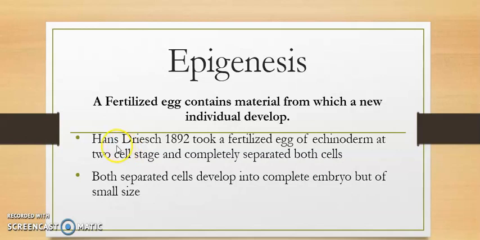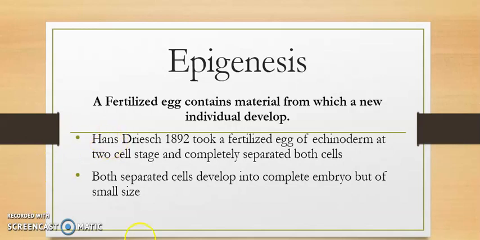The proof is based on Hans Driesch in 1892, who took the fertilized egg of echinoderms. Echinoderms are the phylum of spiny-skinned animals, including sea urchins, cake urchins, and starfishes. He separated the two-cell stage zygote completely into two different cells and then allowed them to develop.